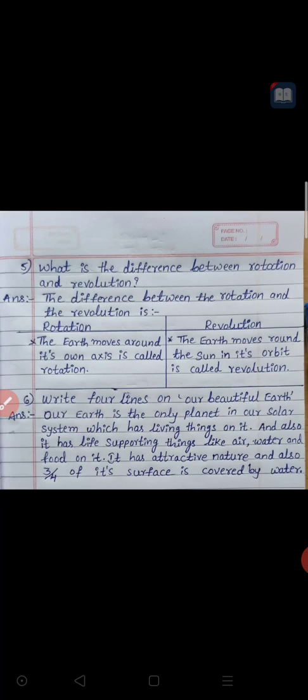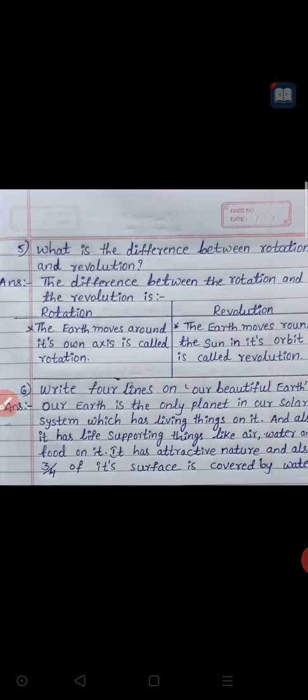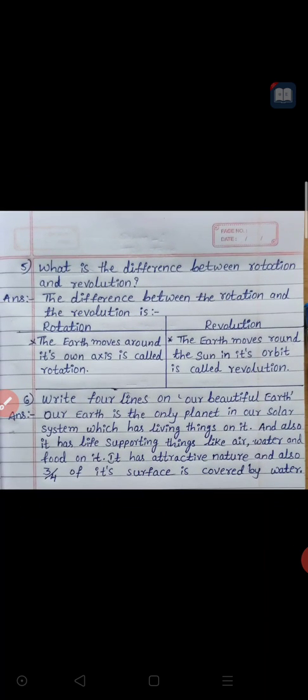It has attractive nature, and also 3/4 of its surface is covered by water. Once again, I will repeat the last answer. Our Earth is the only planet in our solar system which has living things on it, and also it has life supporting things like air, water, and food on it. It has attractive nature, and also 3/4 of its surface is covered by water. These are all the questions and answers of this first lesson.